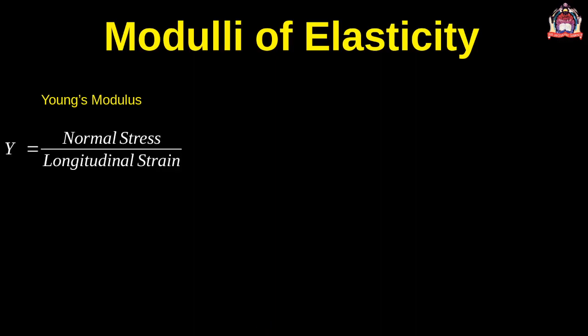What is Young's modulus of elasticity? It is defined as the ratio of normal stress to the longitudinal strain. As we know, the normal stress is equal to F by A, that is the force per unit area, and the longitudinal strain is change in length divided by original length. So by rearranging we get Young's modulus is equal to F into L divided by A into l.